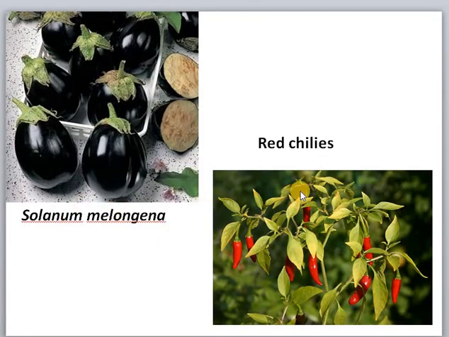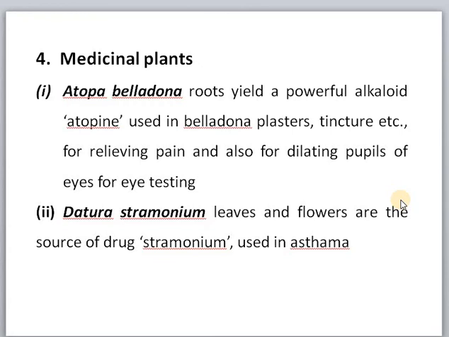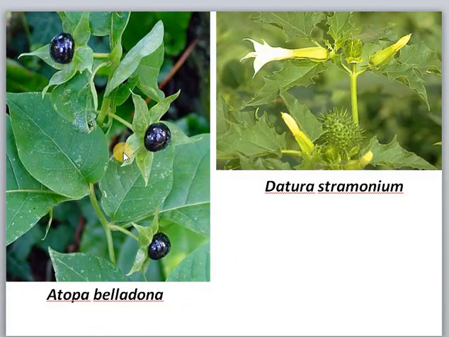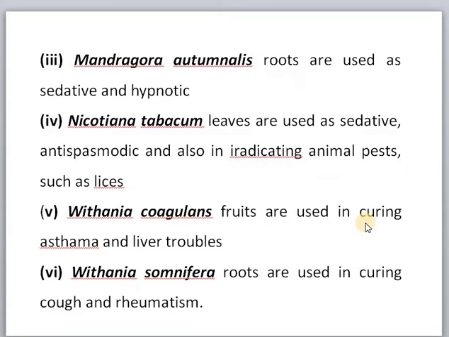And this is Solanum melongena, and these are red chilies. And Atropa belladonna is used in medicine. Atropine is a compound which is used in belladonna plasters and tincture for relieving pain. Then Datura stramonium is also used as a medicine for isolating a drug called stramonium, and that is used in asthma. And this is the Atropa belladonna plant, and this is Datura stramonium.